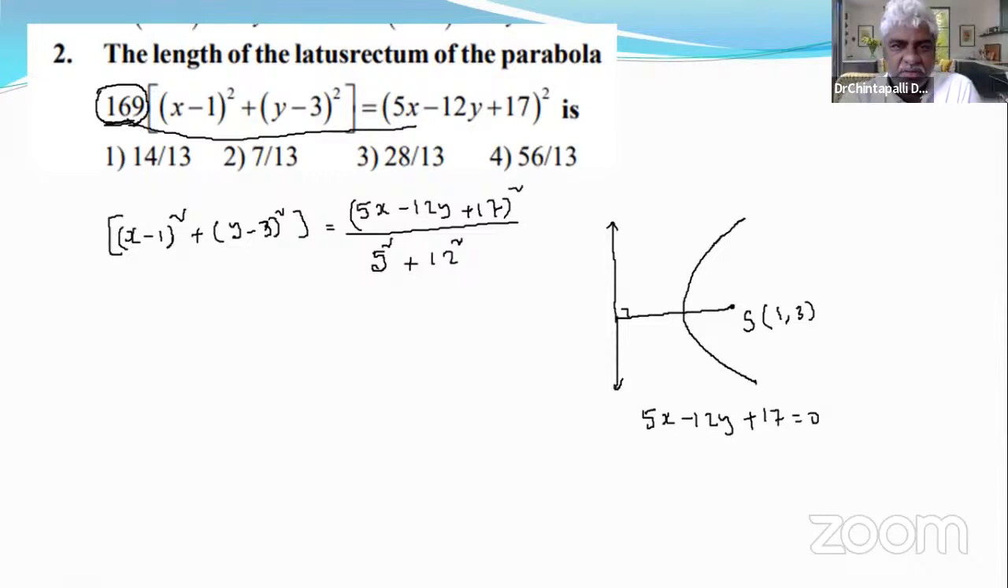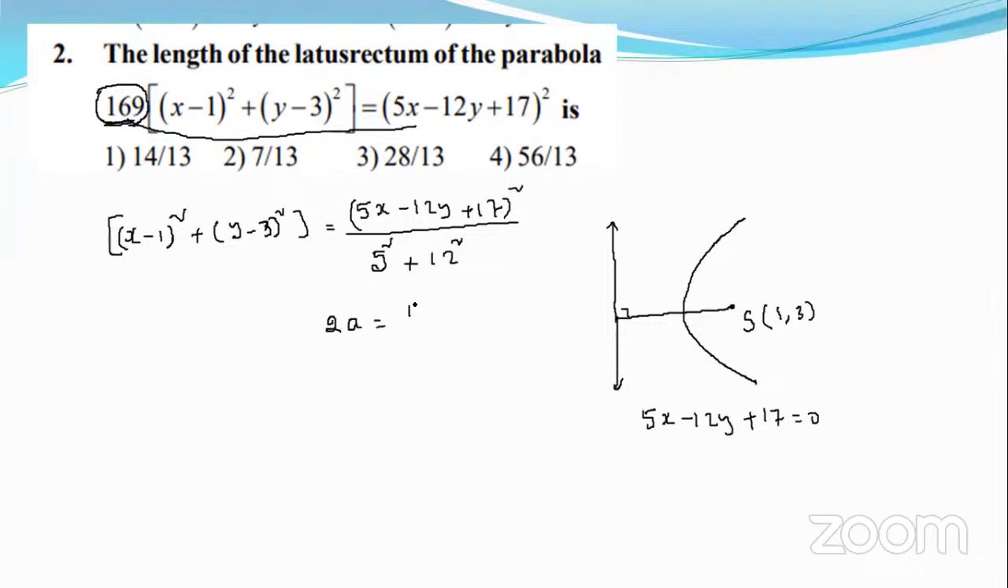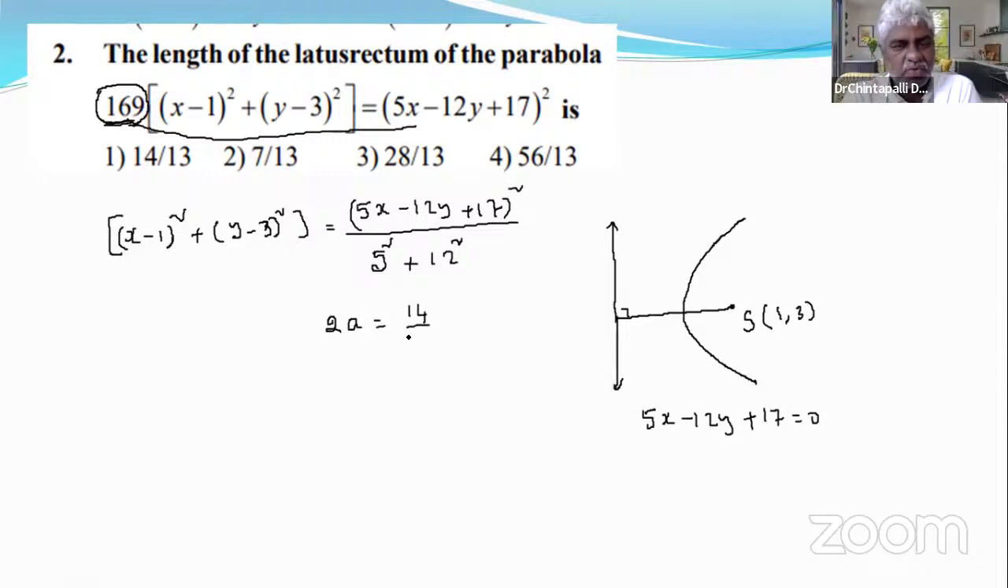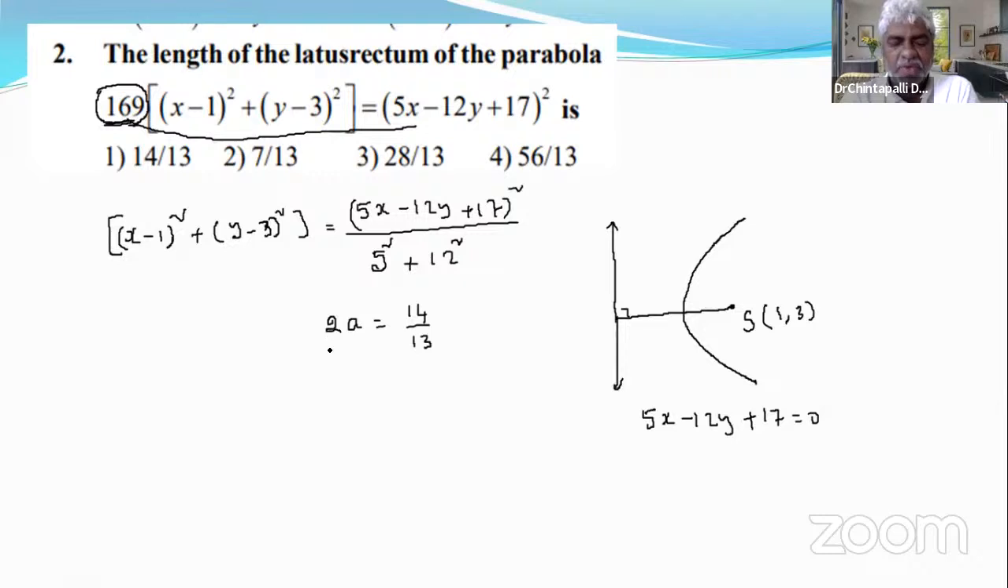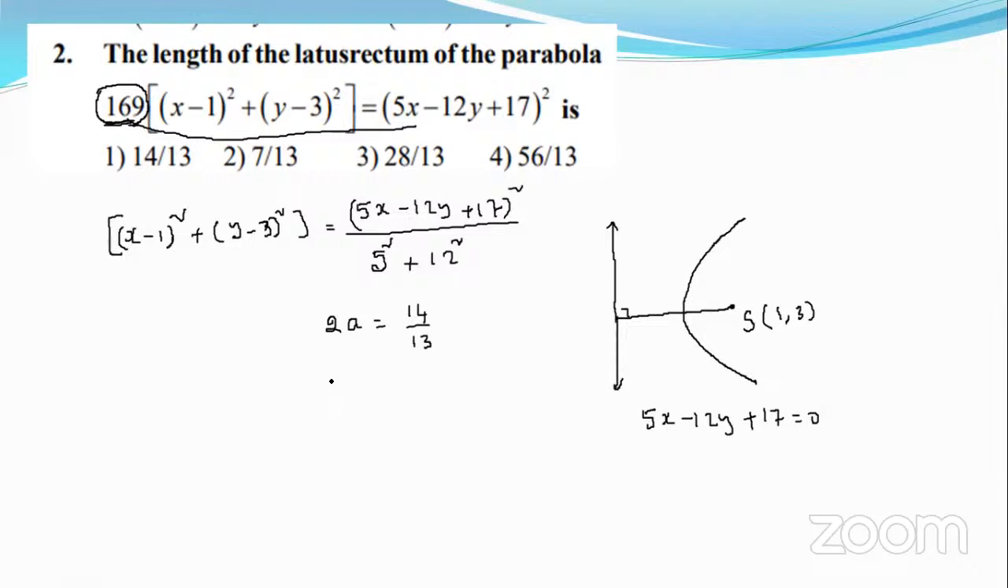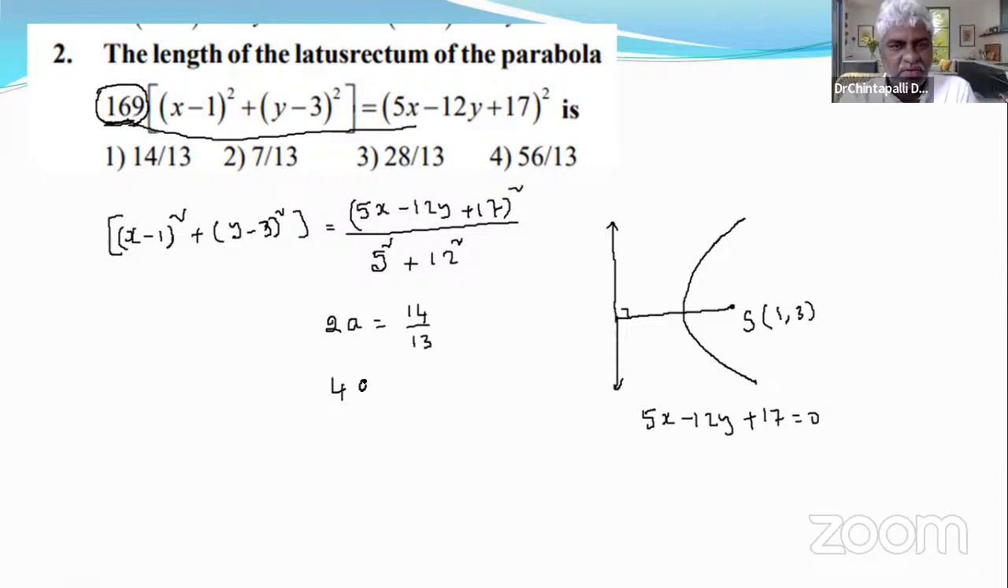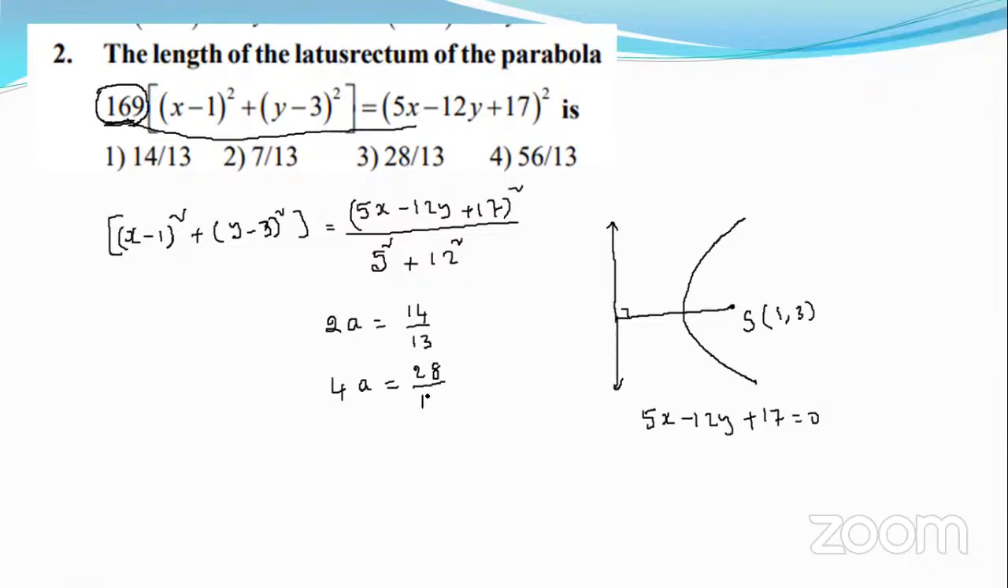Yes, very good. So what you have got is 2a, and 2a is 14 over 13. We don't need a, we need 4a. That is the length of latus rectum. The length of latus rectum is asked. How to get 4a out of 2a? It's option 3, sir, 28 by 13. Very good. 4a is 14 by 13 times 2.